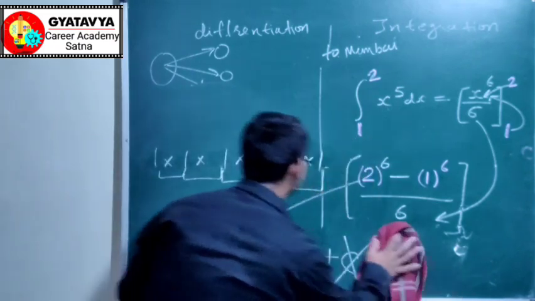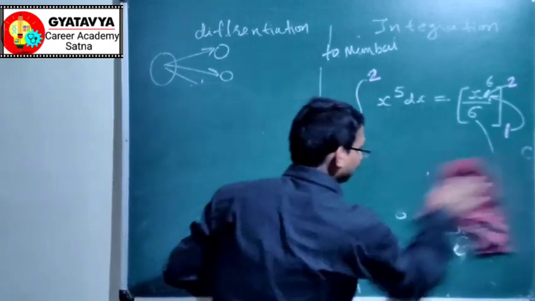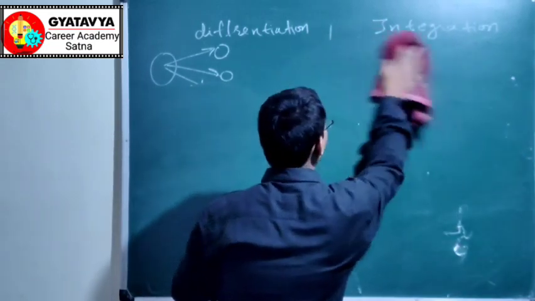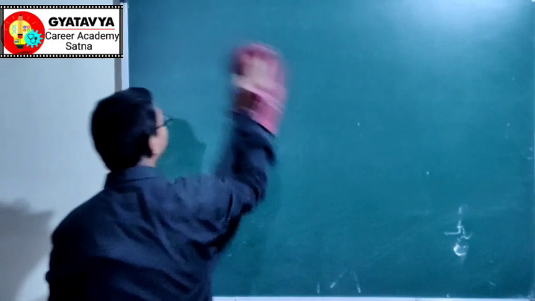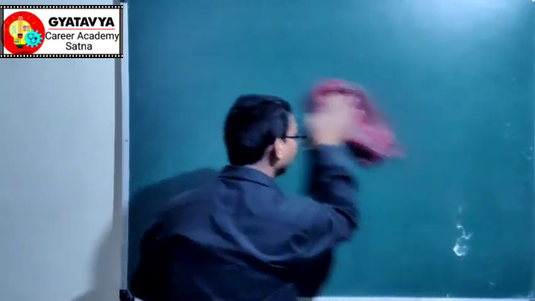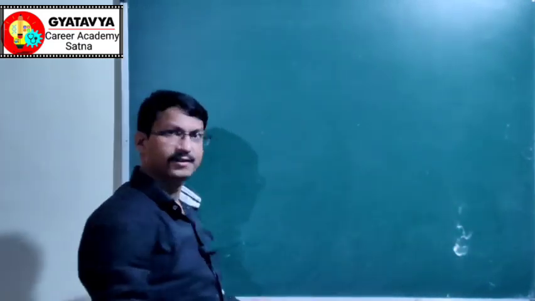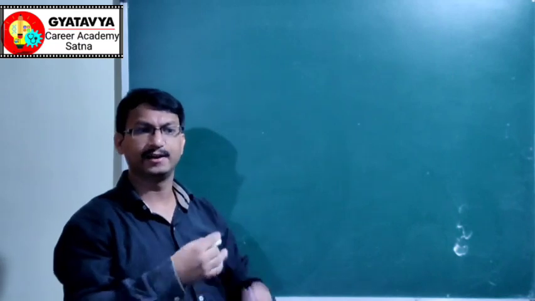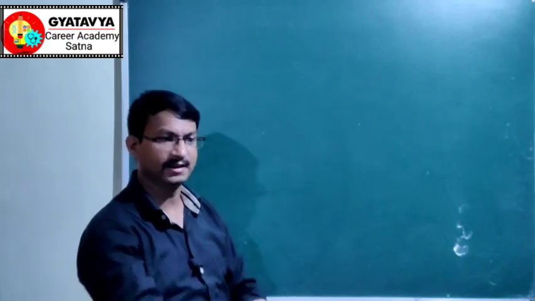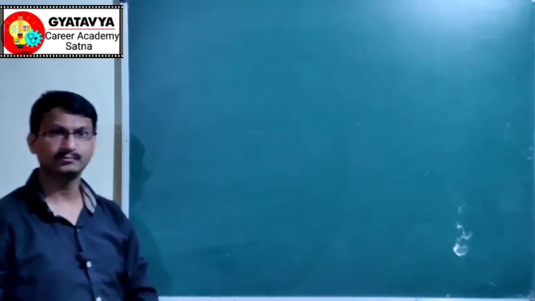Now why are we discussing integration and differentiation in physics? Because these integrations and differentiations are going to be used deliberately in the next topics to come.